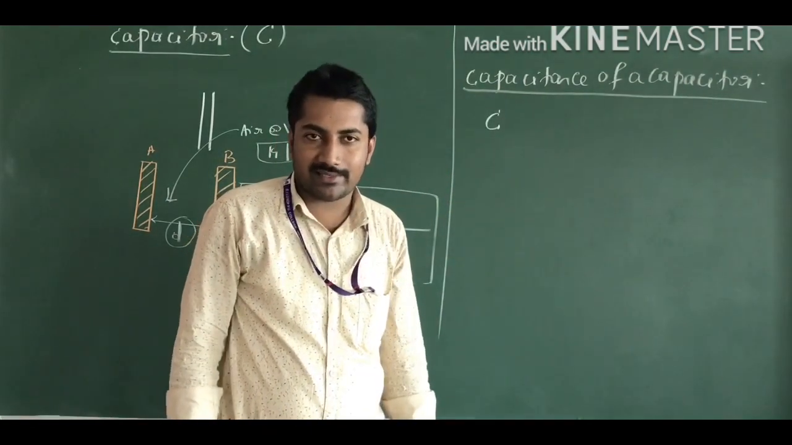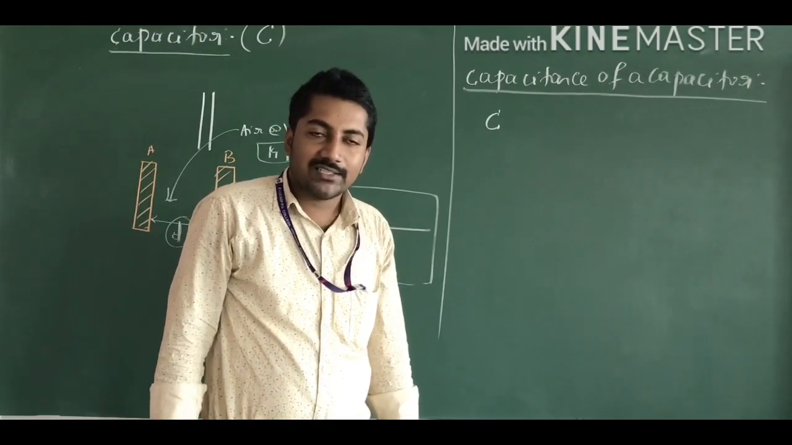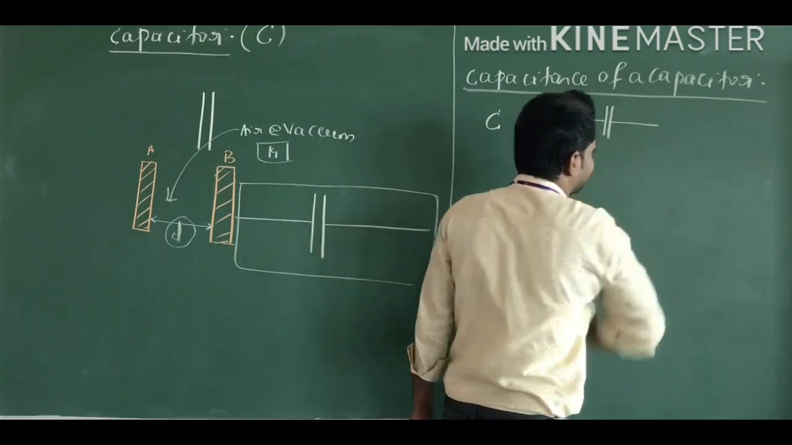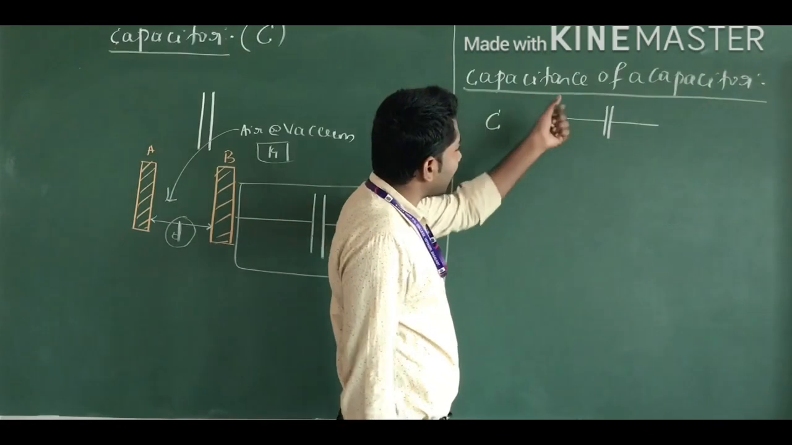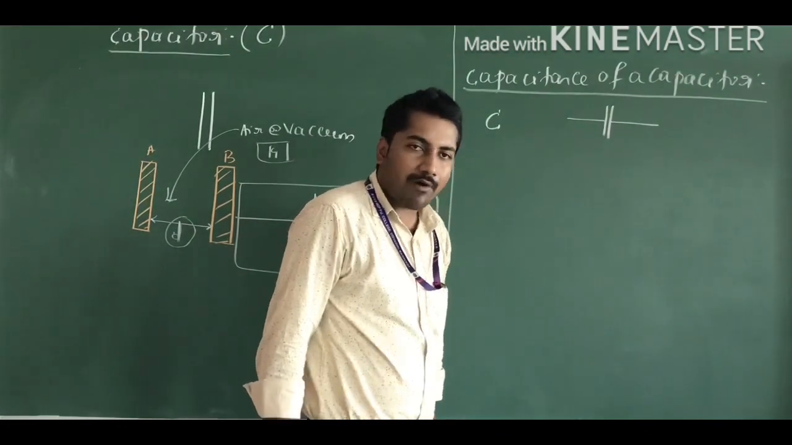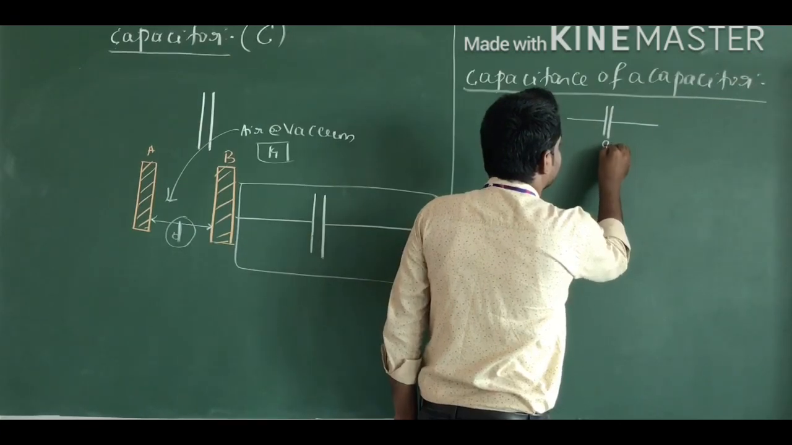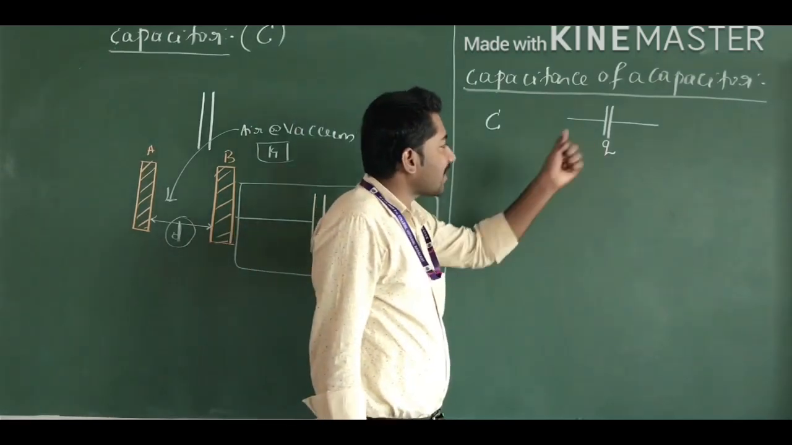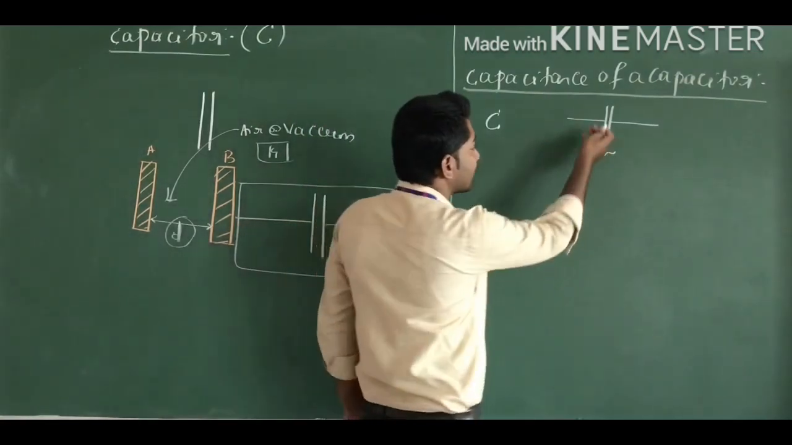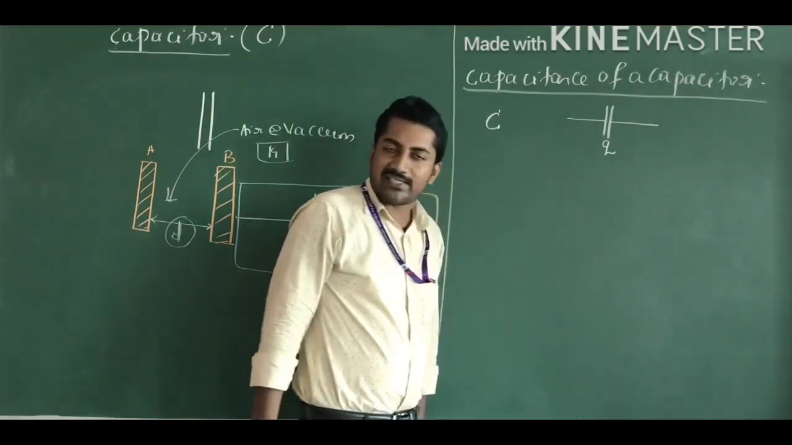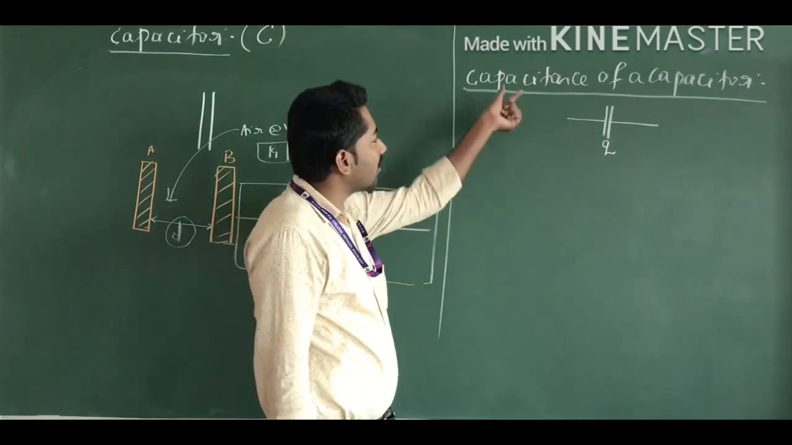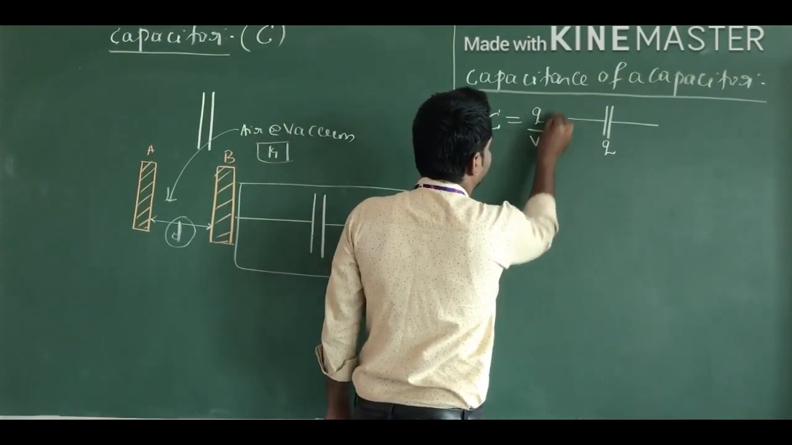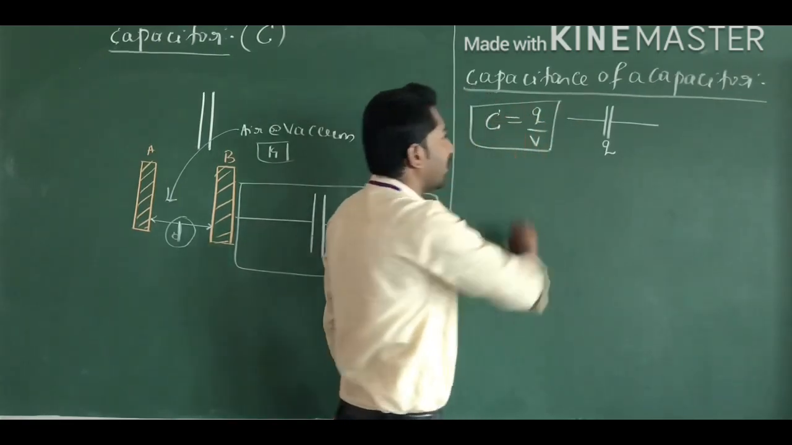It is also defined as the ratio of the charge on each plate of the capacitor and the potential difference across the capacitor. Here the capacitor is mathematically denoted by the symbol like this. The potential difference across the capacitor is called capacitance of a capacitor. That is, C is equal to Q divided by V.